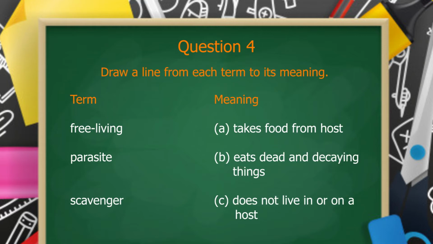Right, so you're going to take your pencil and your ruler, boys and girls, and you're going to match. Does free living mean taking food from host? Or does it mean eats dead and decaying things? Or does it not live in or on a host? You have to match the term with what we talked about earlier and match it to the correct meaning.